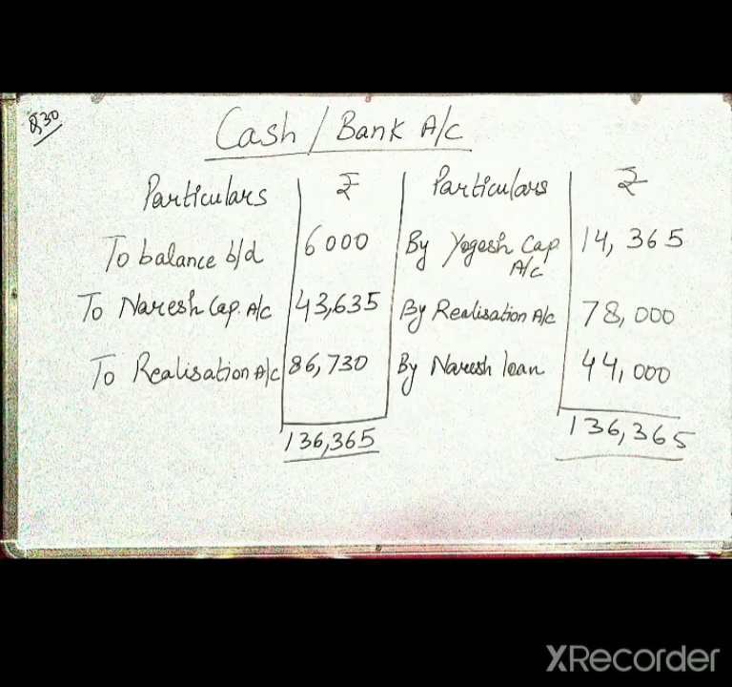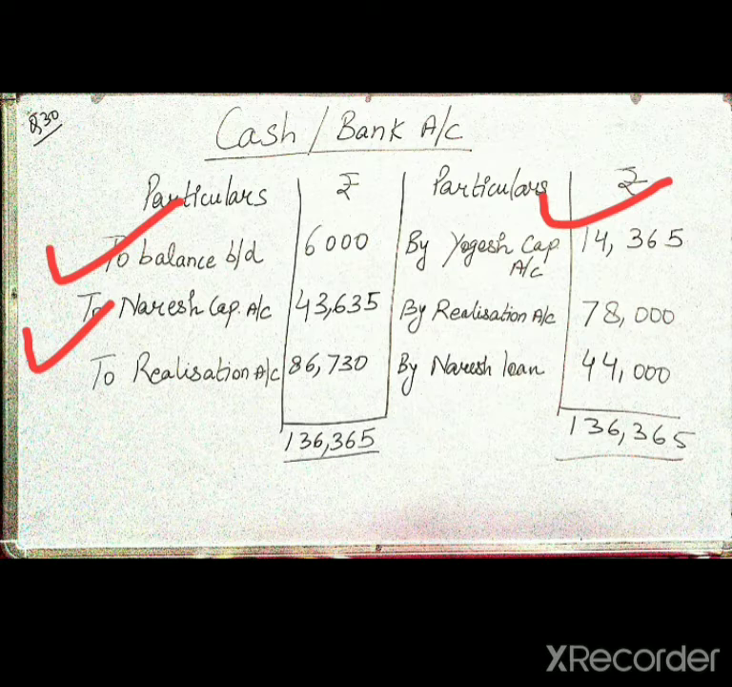In the cash or bank account, first of all, you will write the balance of cash. Then you will transfer the entries from the partners' capital account. Naresh's balance was on the credit side there, that's why it is transferred to the debit side now. And similarly, Yogesh's capital on the credit side.